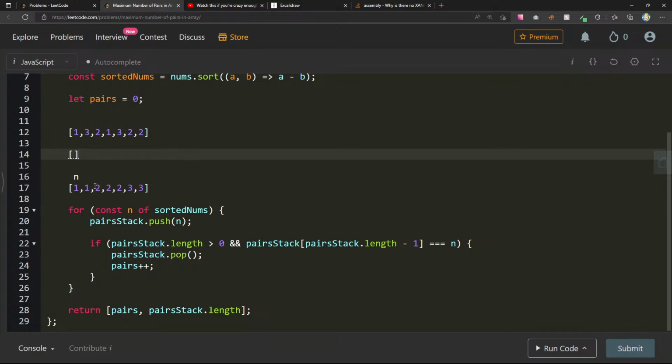Oh, but then we need to only do that. I only ever want to pop if, I definitely don't want to do it just if stack is empty, right? So like I push this one, then I should just go to the next one immediately. If pairs stack length, so let's see, let's think about this for a second.